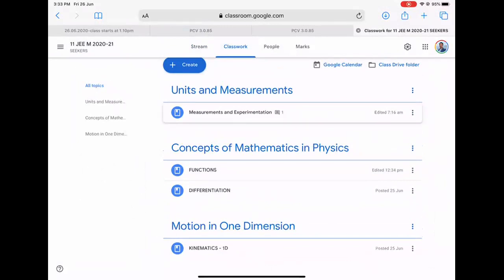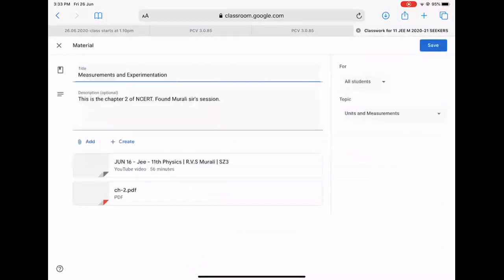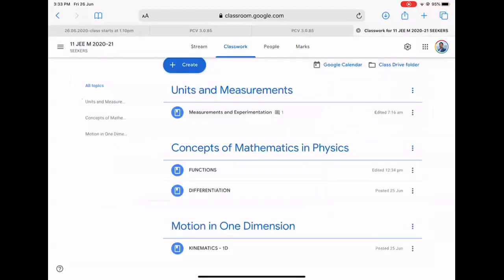So if you click on that, you will basically get access to these two files here: the chapter 2 PDF, basically your NCERT textbook PDF, and then a class from Murli sir, which I found was uploaded to YouTube, so I linked it here. So you can have easy access to it. Similarly, under functions, there was Murli sir's video on maths functions. On differentiation, I did not find any video.